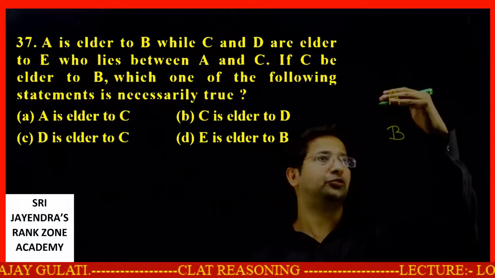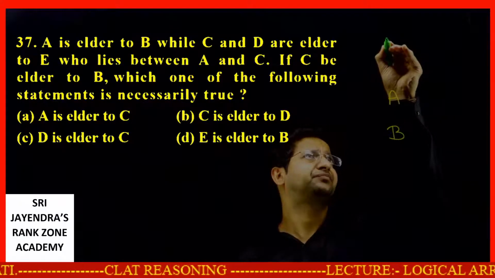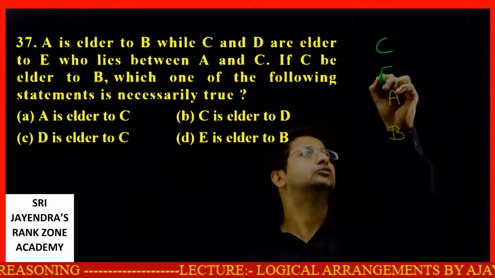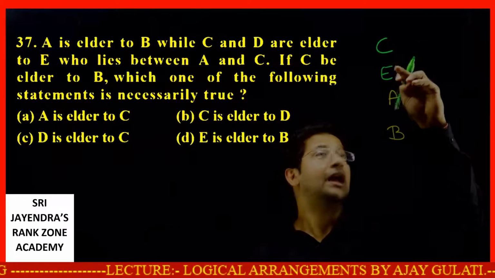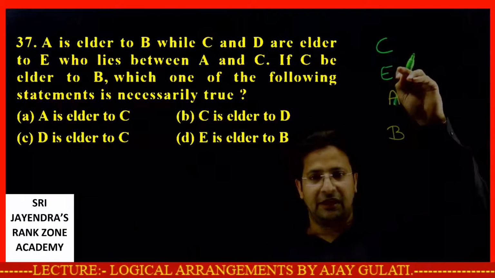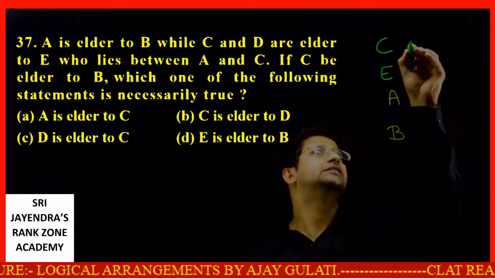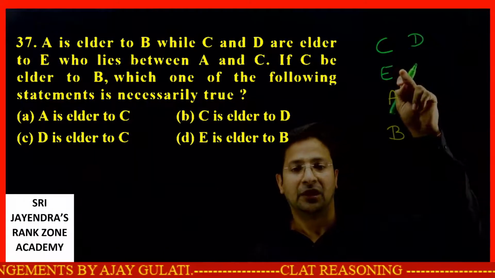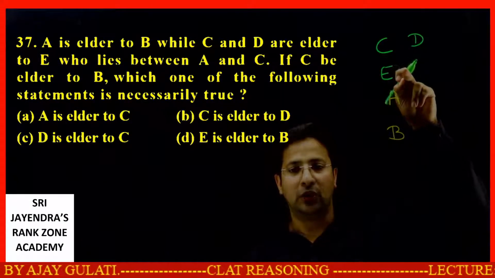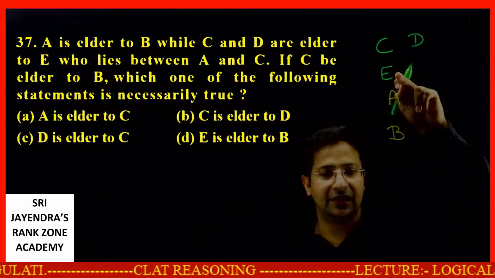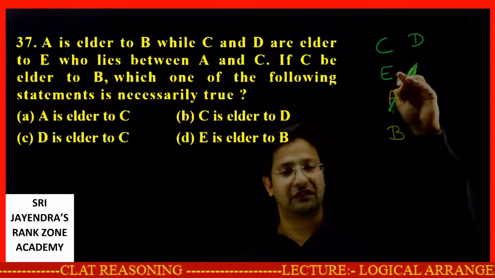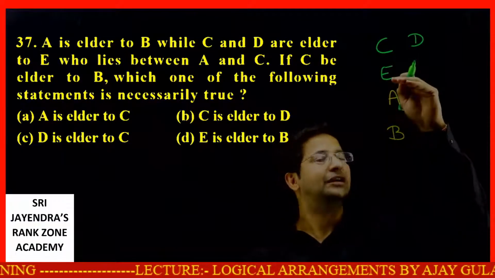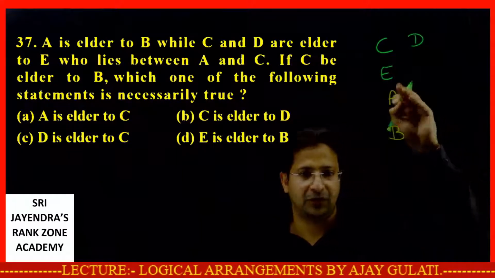Someone lies between A and C, while C and D are elder to E. So E lies between A and C. If someone is elder to C and this fellow lies between A and C, it means the other fellow will be below E, like this.